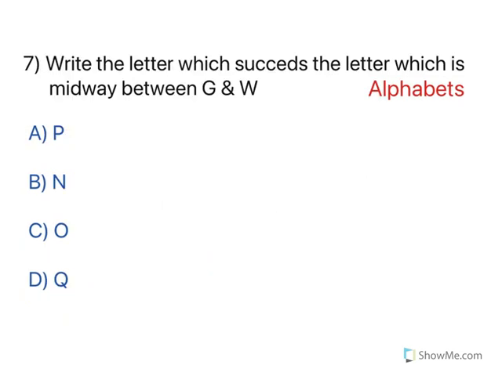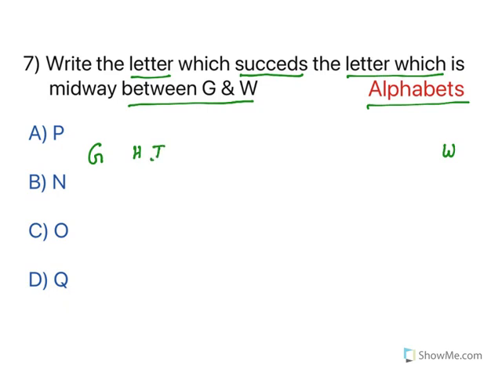Now, these are alphabet kind of questions. Look at this. This is an interesting one. Write the letter which succeeds the letter which is midway between G and W. Now, see, alphabets, here it is G, you have W there. What are the alphabets you have in between?